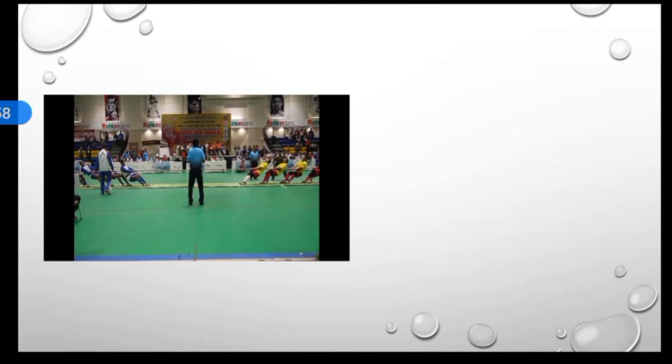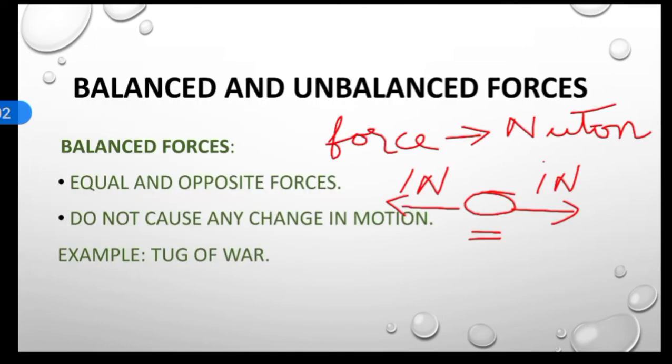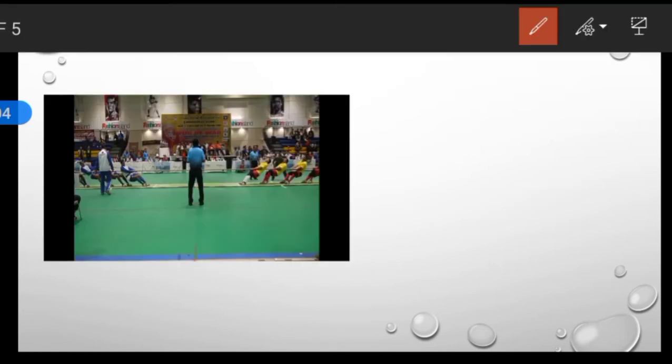So now what happens? For example, let us take this right side team as team 1. So this team 1 is applying force along this direction, in this right direction, and team 2 is applying force in the opposite direction.